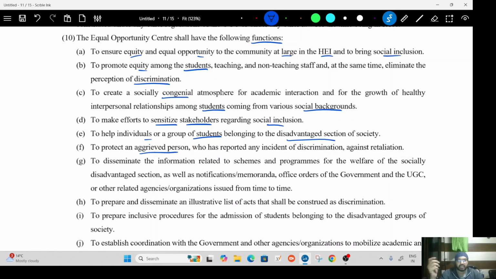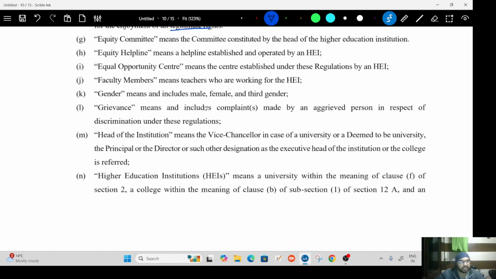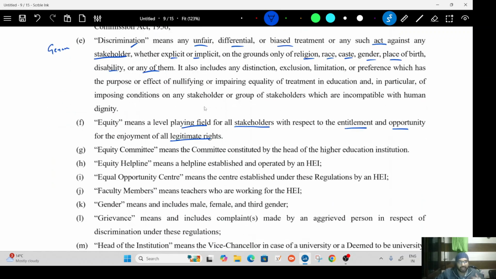To protect an aggrieved person. Now, this aggrieved person definition is also important. So, let us understand the meaning of aggrieved person. Who is the aggrieved person under this law? Again, a person, irrespective of his caste, who has any complaint in the matter relating to or connected with the grievance under these regulations. So, these regulations mean the regulations which we are reading right now. And these regulations include caste-based discrimination and the general meaning of discrimination. So, again, understand.